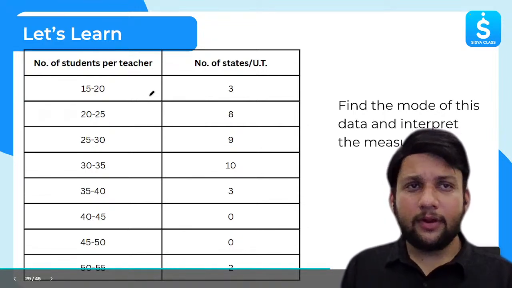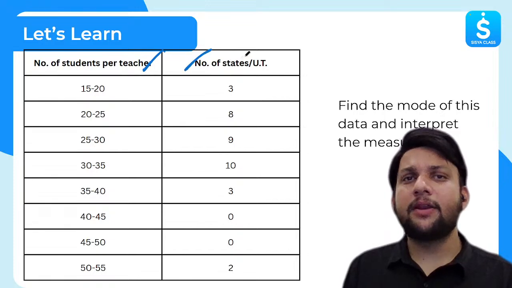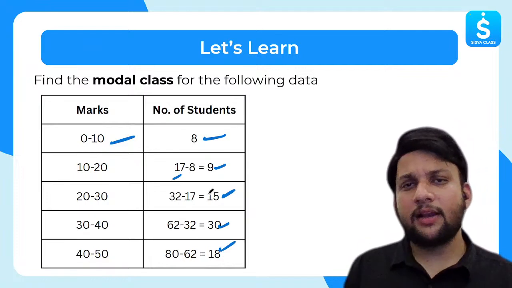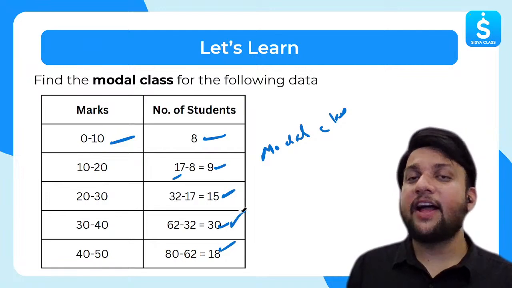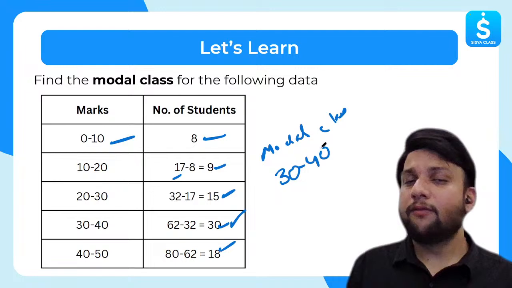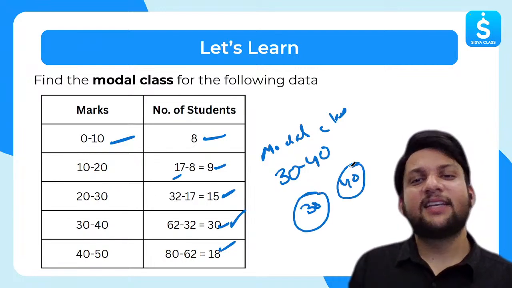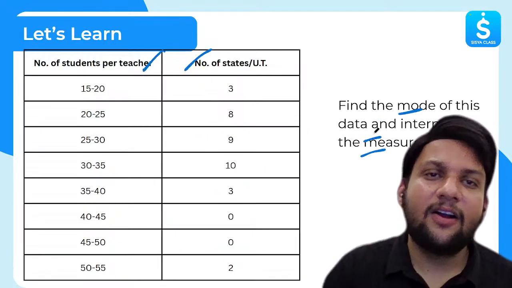Okay. Now look at this question. Number of students per teacher and number of states per UT. We have to find the mode of this data and interpret the measure. For this previous question, if I ask you what is the modal class, this question is asking only modal class. So what is a modal class? Obviously, modal class is the highest frequency, 30. So modal class becomes 30 to 40. What is the lower limit of the modal class? 30. What is the upper limit of the modal class? 40. Clear. What is the class interval? 10. Clear. All right.